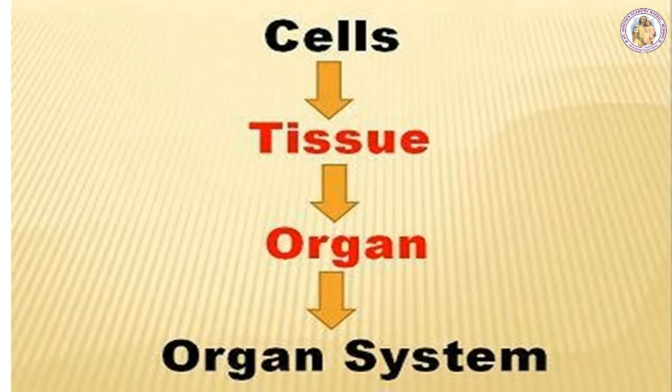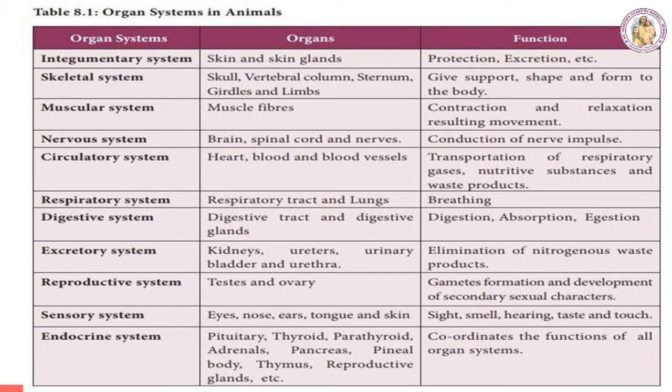So organs and organ systems appear first. In this chapter we are going to discuss how two or more organs together form an organ system. Here comes the table of organ systems in animals. First, what organ systems are there, and in each organ system, what are the organs and what are the functions, we are going to see.